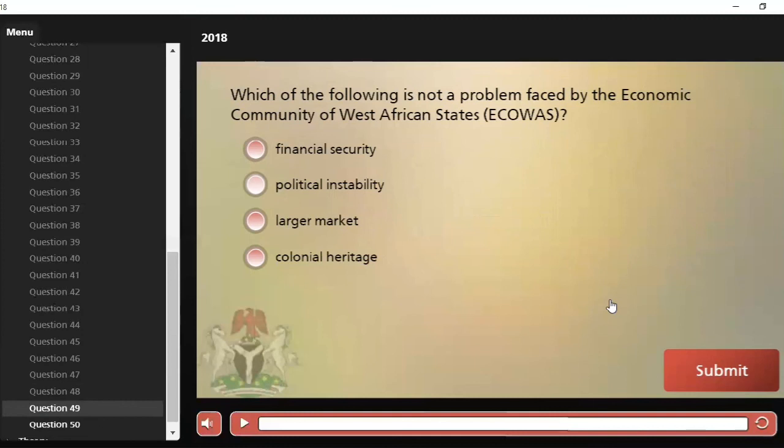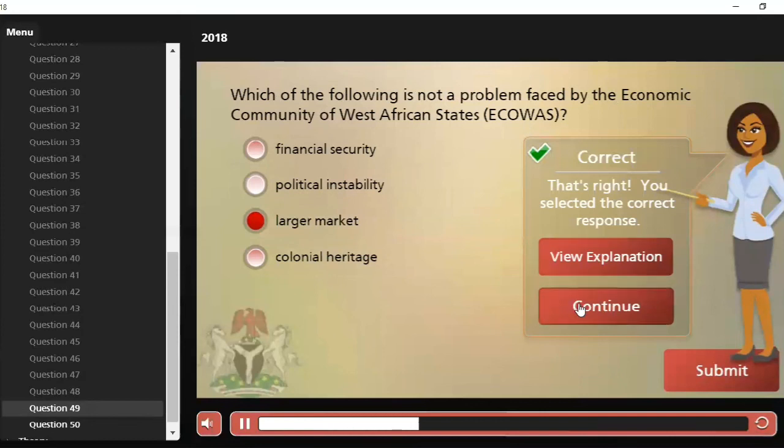It says, question 49, which of the following is not a problem faced by the Economic Community of West African States, ECOWAS? So which of this is not a problem faced by the ECOWAS? A, financial security. B, political instability. C, larger markets. And D, colonial heritage. Of course, we know the ECOWAS cannot face the problem of larger markets, because they have a network of different countries, and to expand their markets will not be a problem, the larger market. So that is our correct answer.